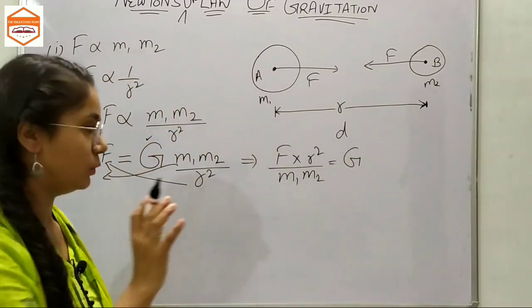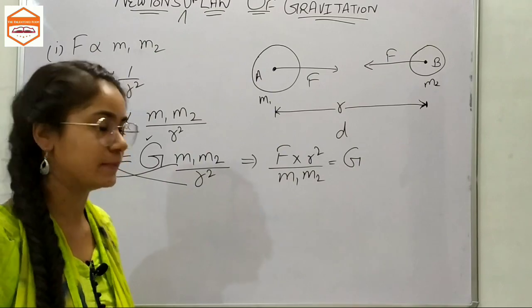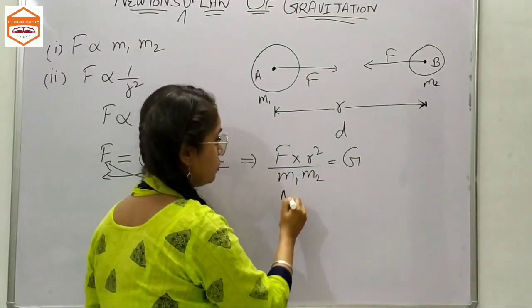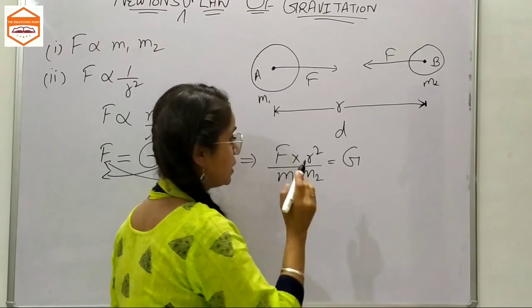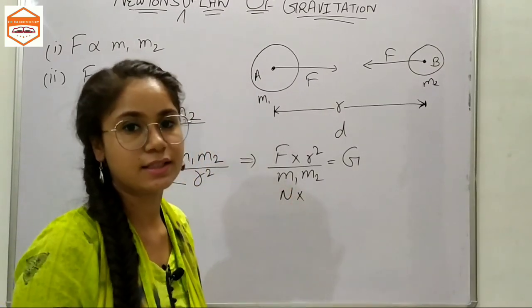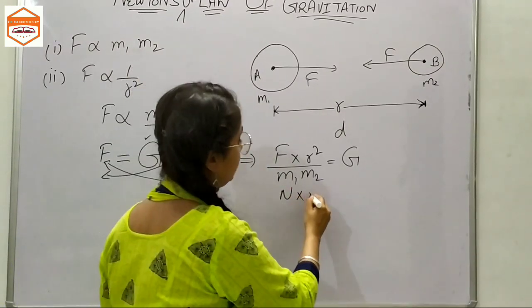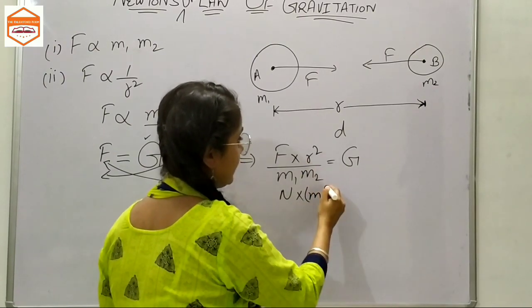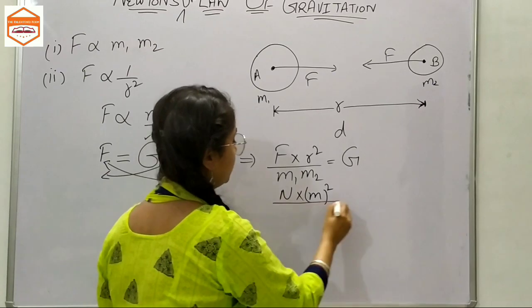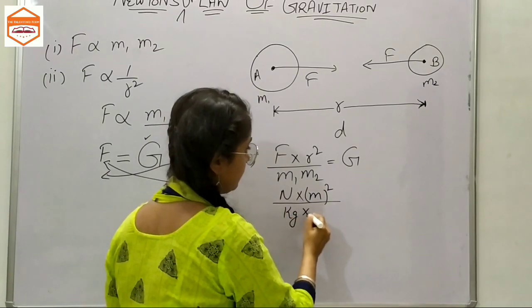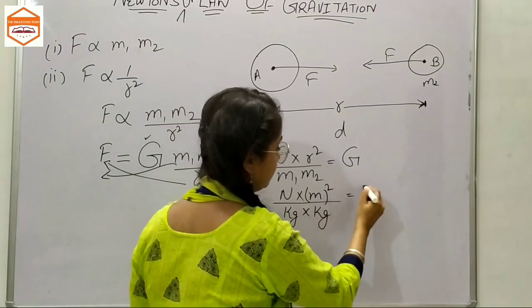Now we are trying to measure its units. F is measured in newtons. As we're talking about SI units, let the distance be measured in meters. So distance squared, that means meter squared, over kilogram times kilogram.